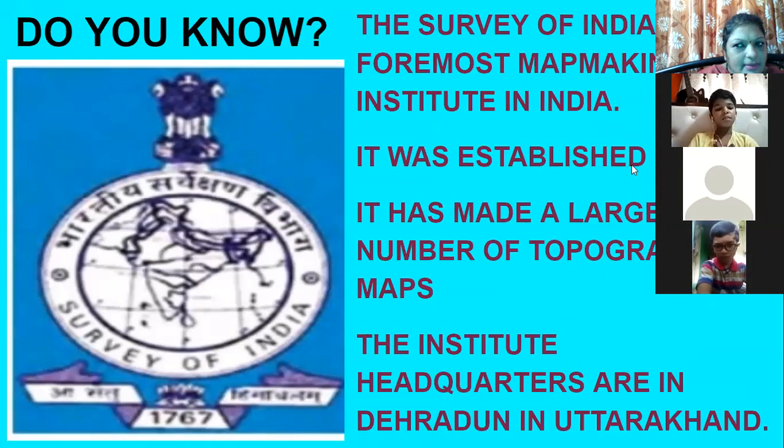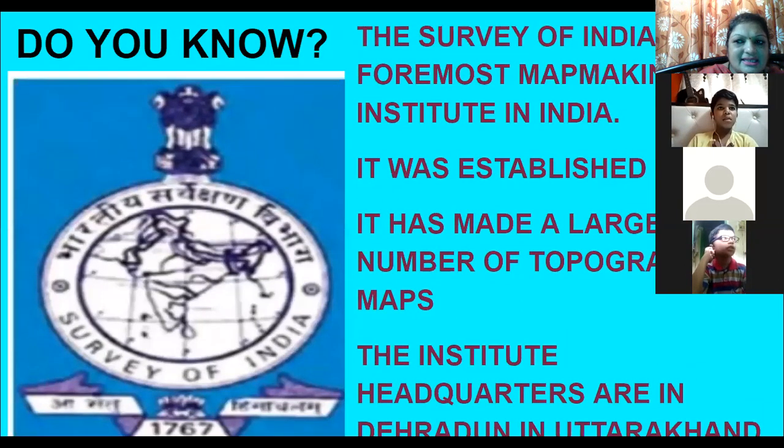When was it established? It was established in the year 1767. Again, I'll repeat. It was established in the year 1767. Now, what do they make? They make a large number of topographic maps. What do you mean by topographic?